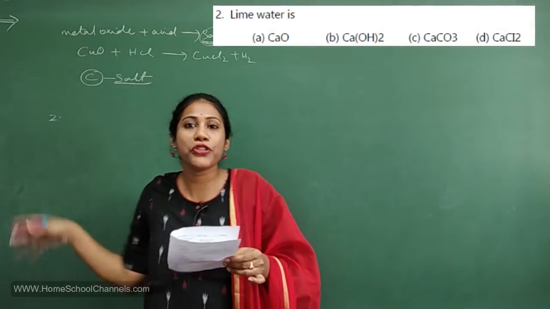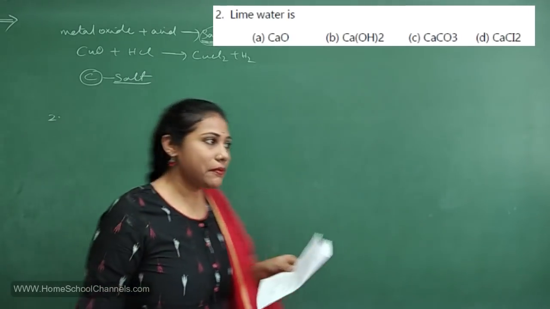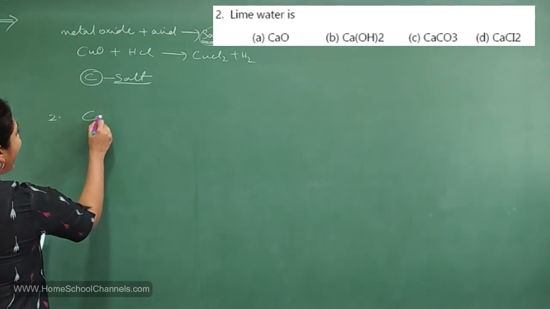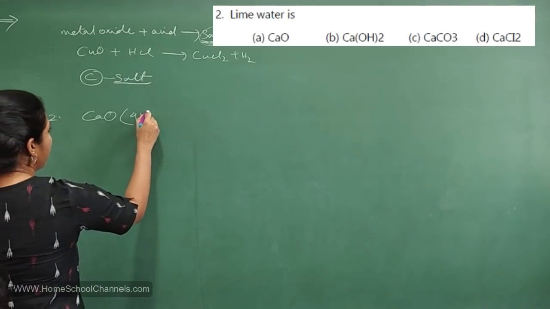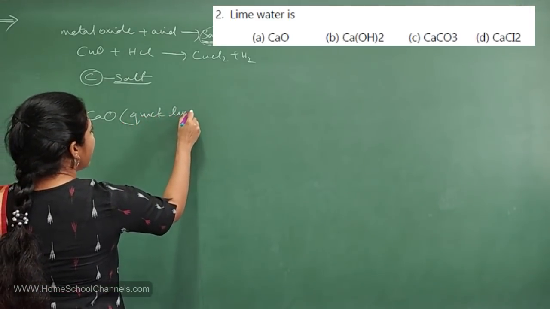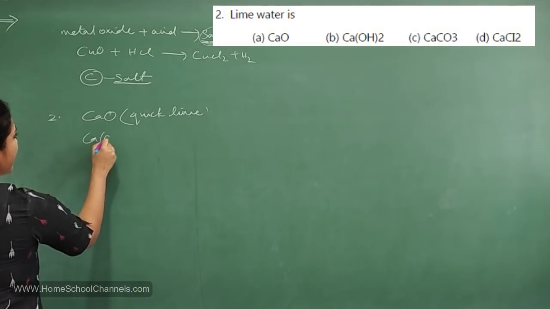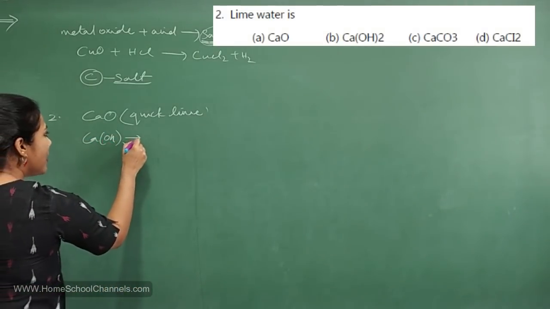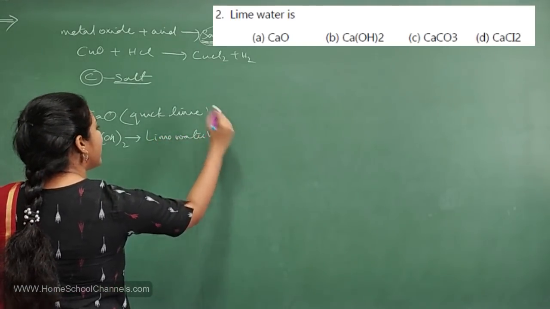Coming to the next question, I have put up a very easy question, but still very, very important, seen in most of the books. Lime water is the first option. What did they give you? Calcium oxide, right? Calcium oxide is called quicklime. Remember, calcium oxide is called quicklime. And the next option is calcium hydroxide. Yes, calcium hydroxide is called lime water. So this is your correct option.